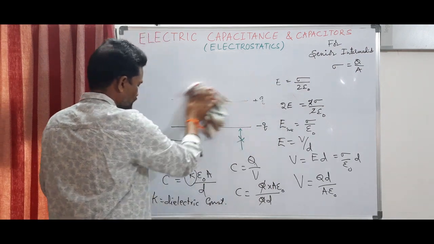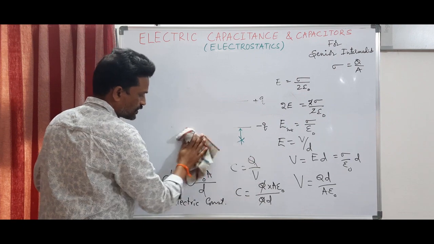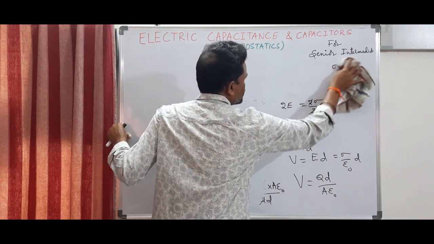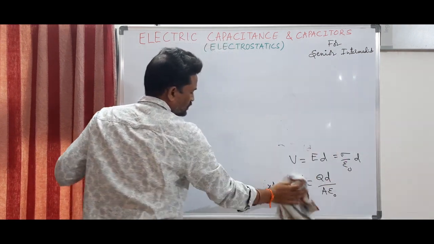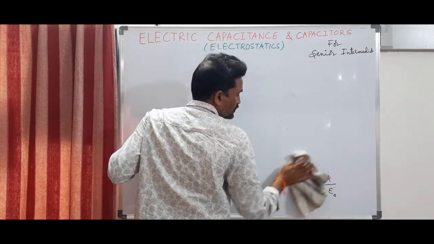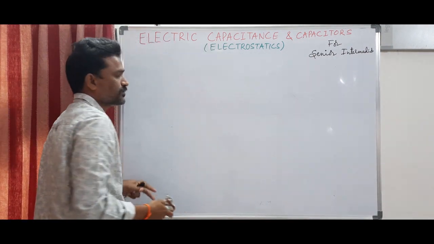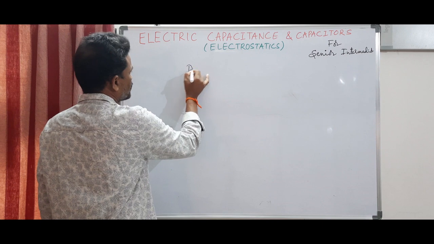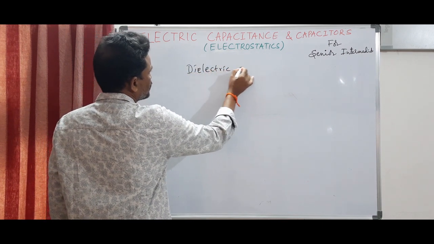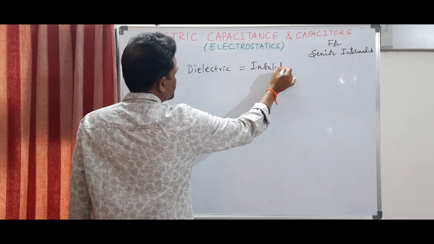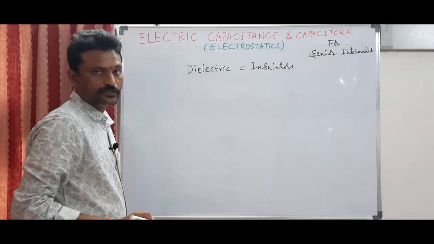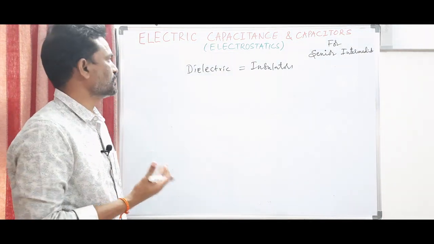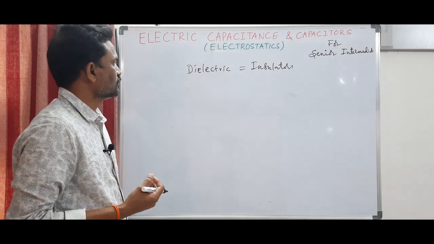So before I go to the new expression of capacitance with a dielectric, that is C is equal to K times epsilon 0 A by D, let me introduce a new type of material called dielectric. What do you mean by dielectric? Dielectric is nothing but an insulator. An insulator consists only of bound electrons, that means a material in which electricity cannot pass. So that is the meaning of an insulator, right?